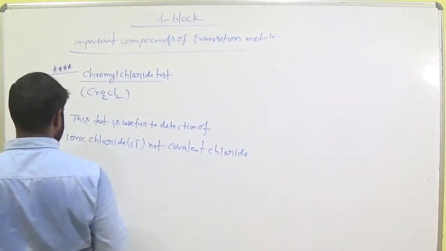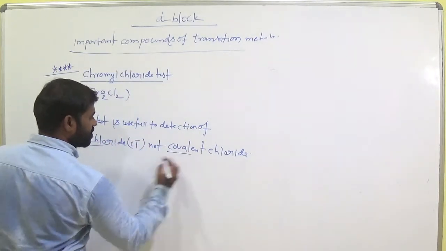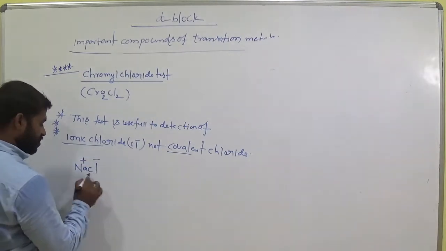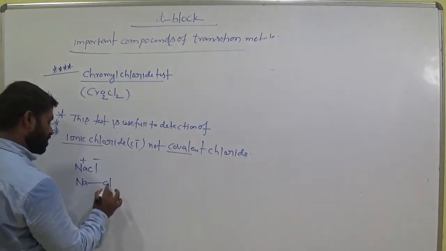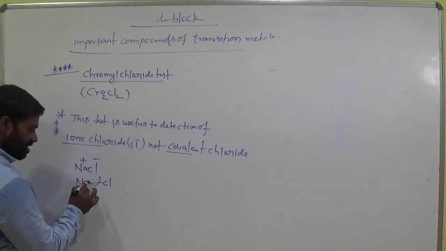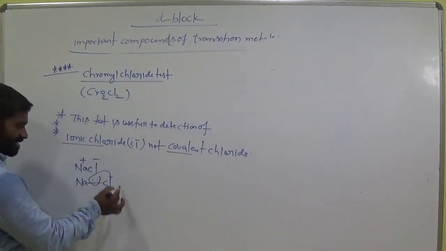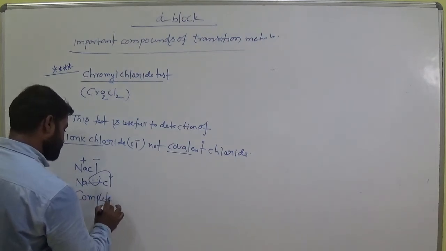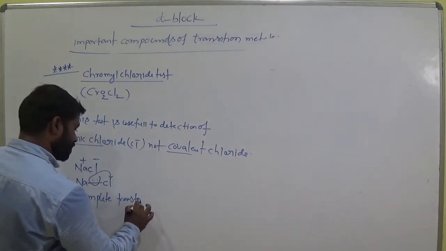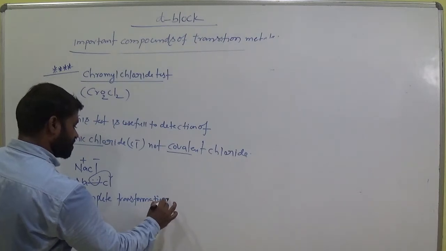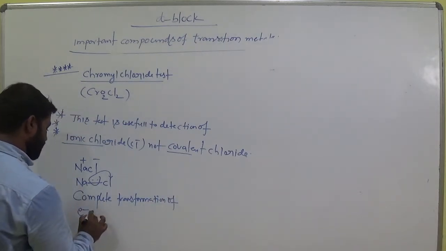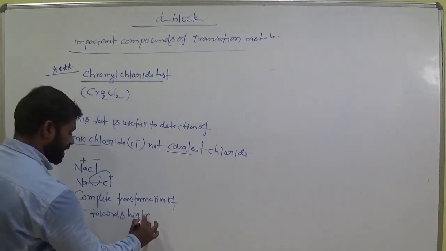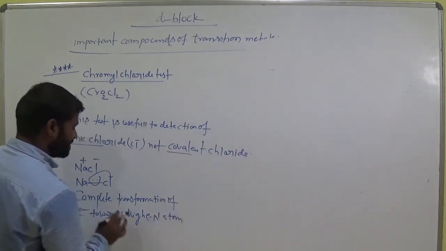Let's see what is ionic chloride and what is covalent chloride. Let us take an example for NaCl. This is +1 -1. So in between sodium and chlorine there is 2 electrons. These 2 electrons shifted towards, complete 2 electrons moves towards chlorine. Complete transformation of electron towards high electronegative atom is called as ionic chlorine.